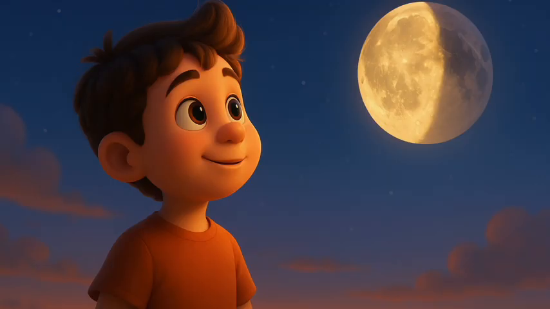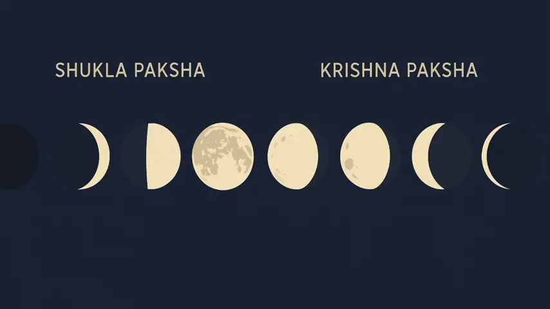After the new moon, its bright side grows to a half circle in about a week and to a full circle, full moon, in another week. The period when the bright part of the moon increases is called the waxing period. In India, the waning period of the moon is generally called the Krishna Paksh, while the waxing period is called the Shukla Paksh.